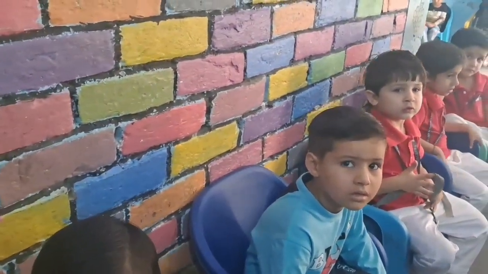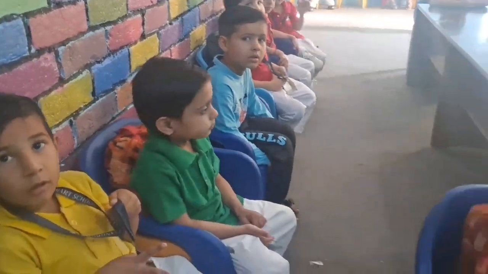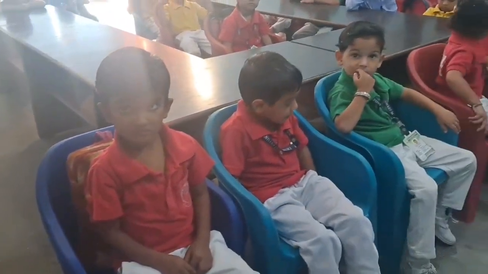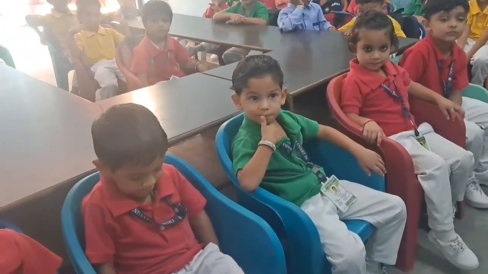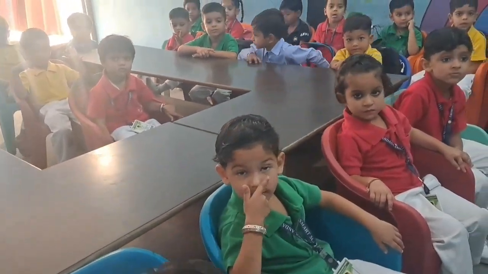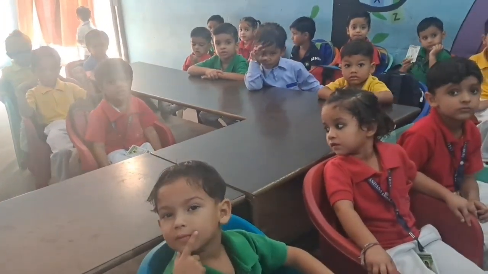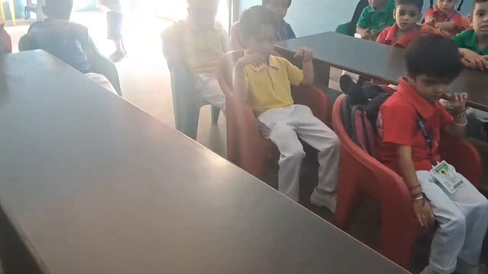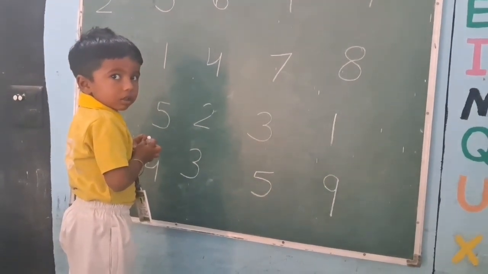Numbers. I will call one by one near the blackboard and you will come. Which number I will speak, you will put the circle on this number. Are you ready for this activity? So let's start. Harkirat, put the circle on number 7.